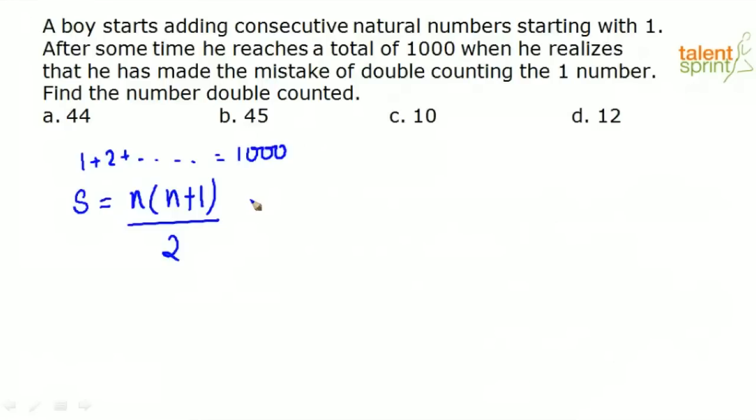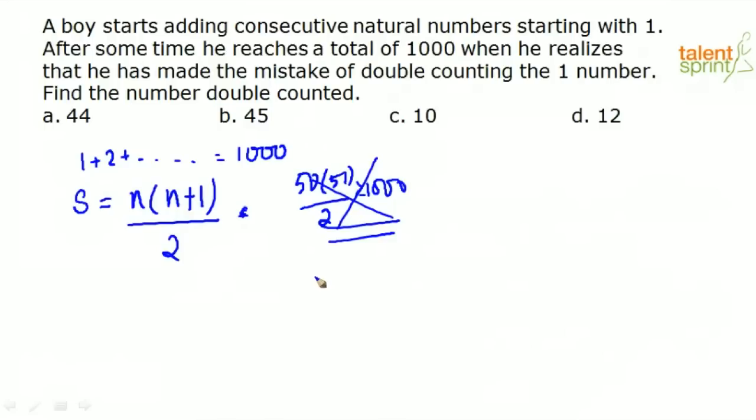Let me just randomly think of a number, say 50. Let us assume that he is adding the first 50 natural numbers. What will his answer be? The sum of the first 50 natural numbers will be 50 into 51 by 2. That is approximately 2500 divided by 2, which is about 1250, basically greater than 1000. So 50 cannot be your answer.